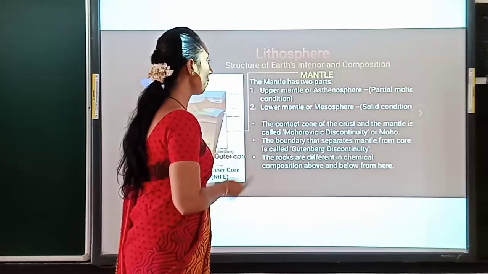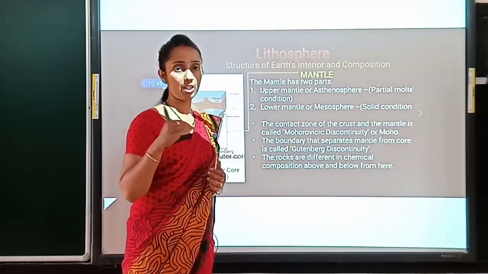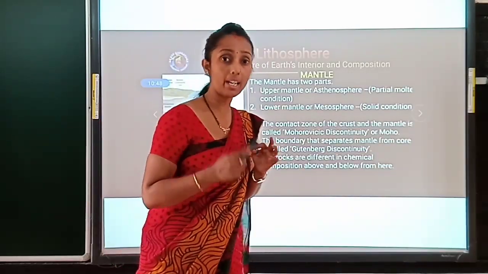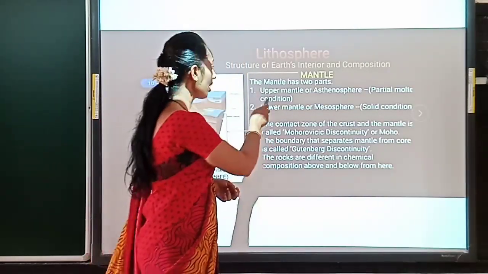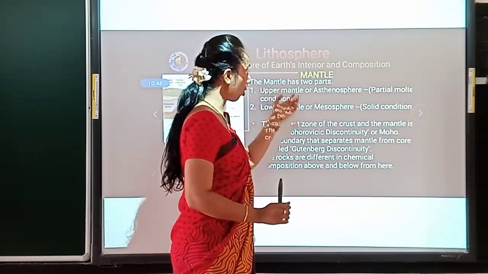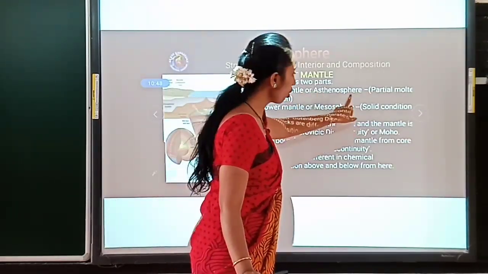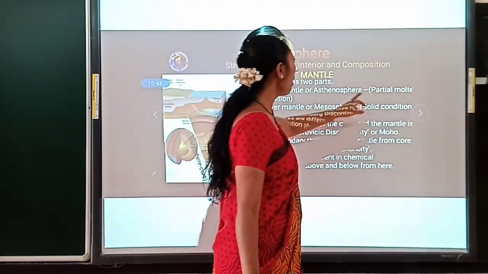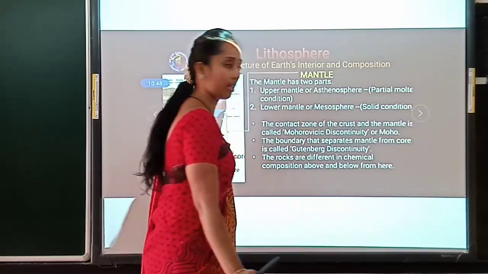Then the mantle has two divisions. Like in the crust we have seen upper crust and lower crust, again in the mantle, children, we have the upper mantle, also called the asthenosphere, where the mineral is in a partially molten condition. Is it clear?